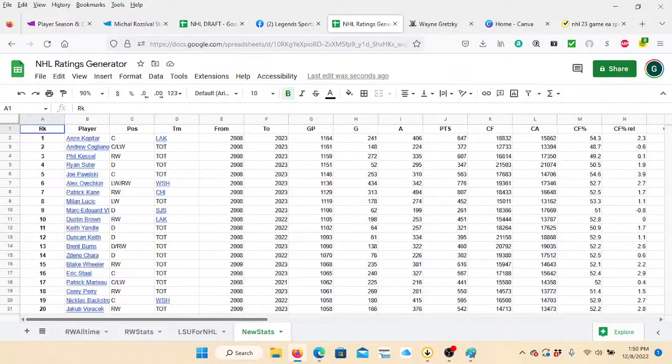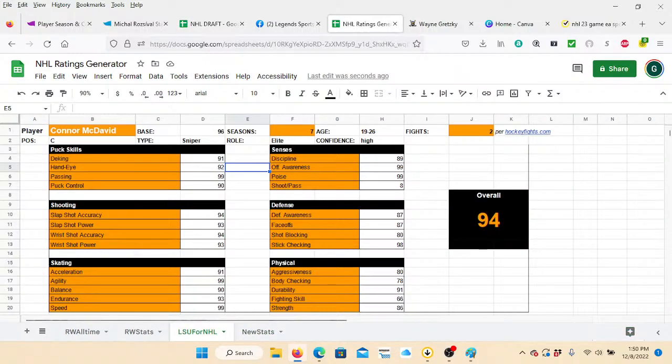I didn't want to ignore them because we have that data for more modern players. So we're going to use that data for the players we have, and for the older players, we're just going to use the point shares to kind of give you an idea of the productivity of that player in his career. So that's going to be the goal here.